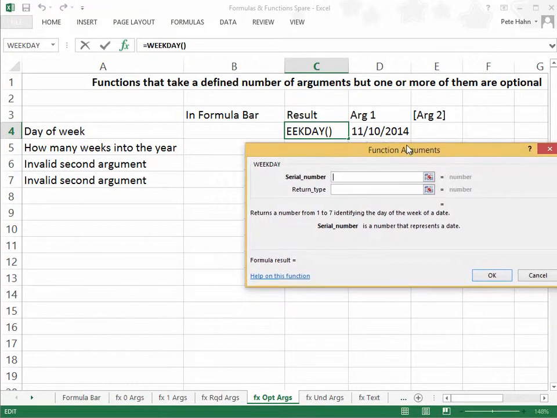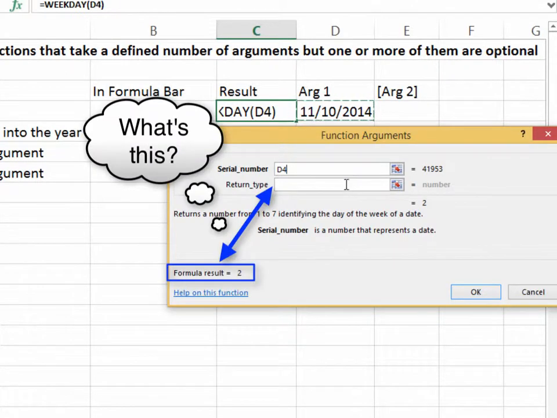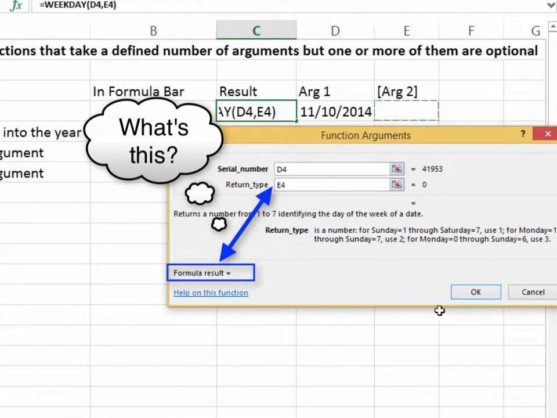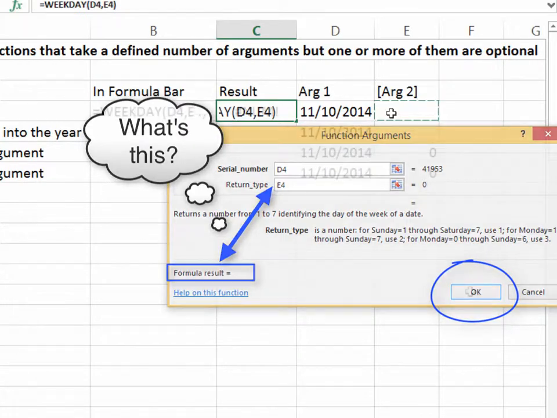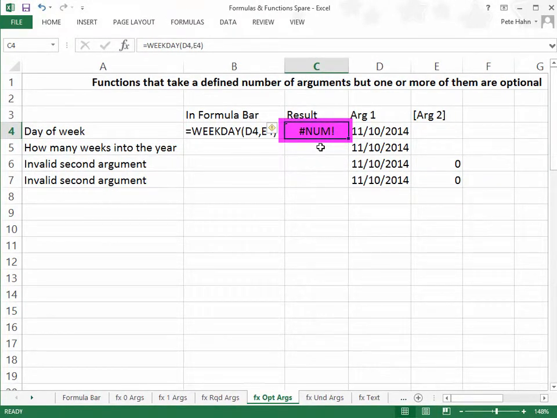As we feed values to the function wizard, there's a very subtle clue that one of these 2 arguments is optional. Did you spot it before I highlighted it? A return value after providing only the first argument, and once I entered the cell reference for the second argument, the return value went blank. As we close the wizard, we see the return value is an error code.